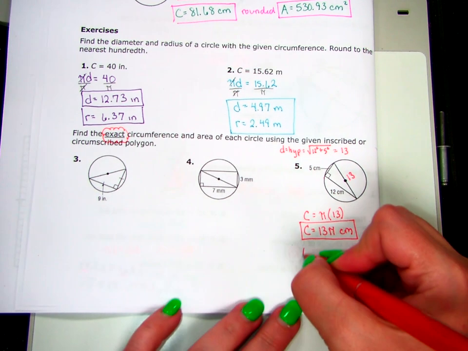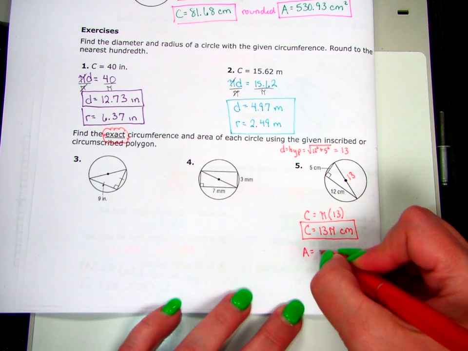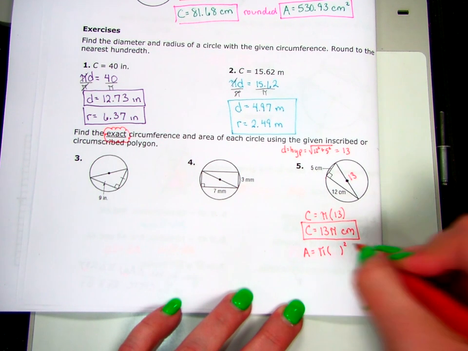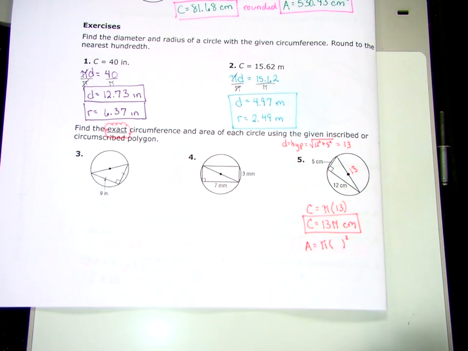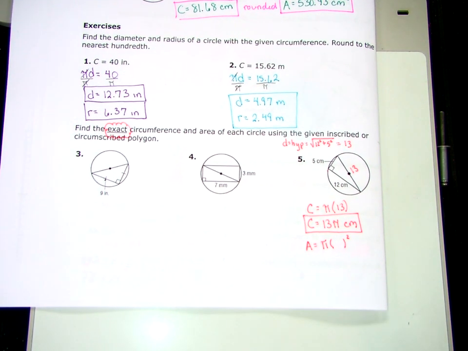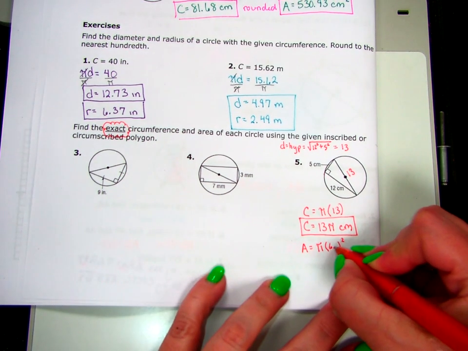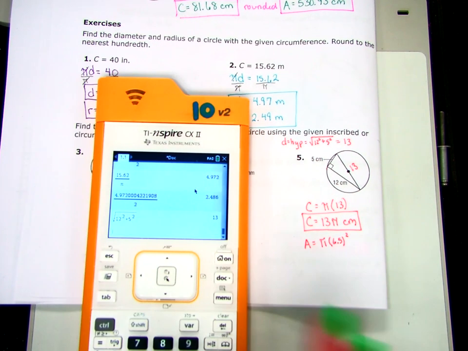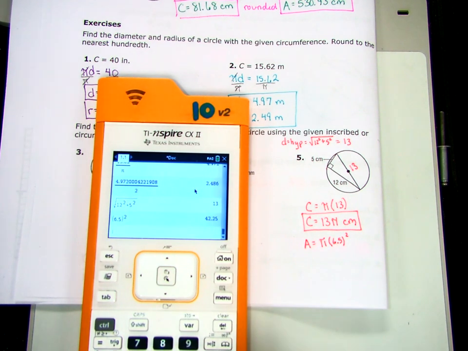My area is pi r squared. What's my radius? If it's 13 all the way across, what's my radius? Half of that, which is 6.5. So I know that's a decimal, but it ends at 0.5, right? So we're okay. And if I do 6.5 squared, it's 42.25.